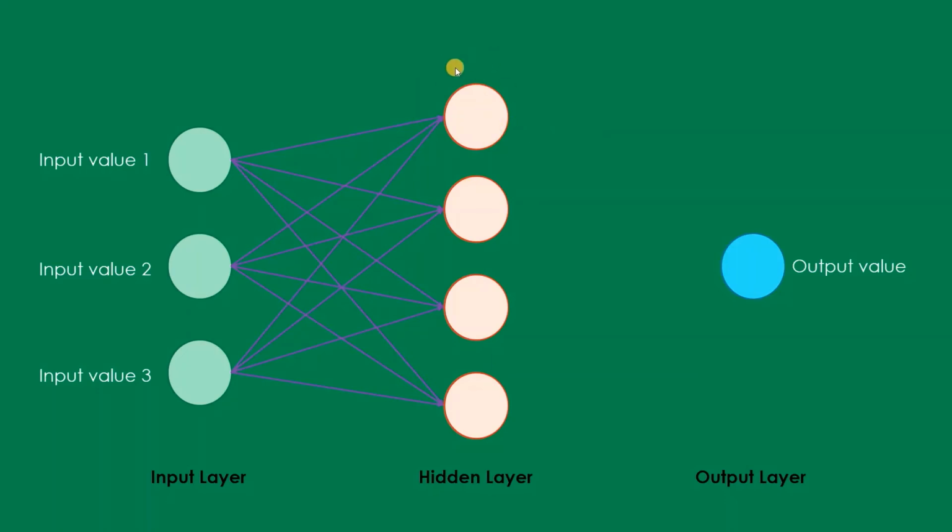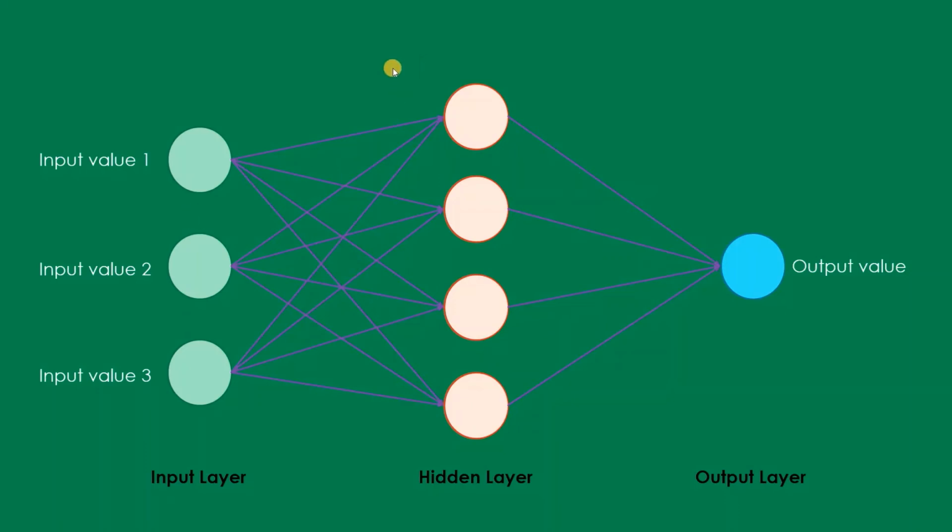And in return, these have some kind of process in between, the hidden layer. So this is just the hidden layer. They form some kind of output and they send this output to the output value, and this output value will give us the result whether this is 1 or 0. Basically this is just a simple binary classification problem. This is just a single unit, so you can call this a perceptron.